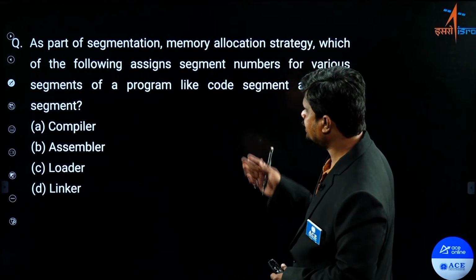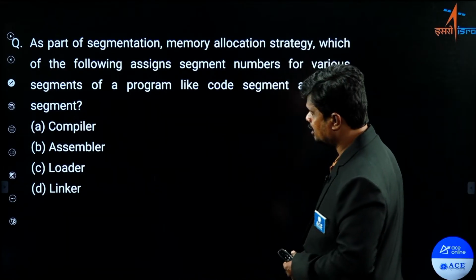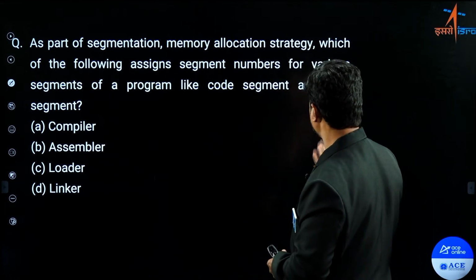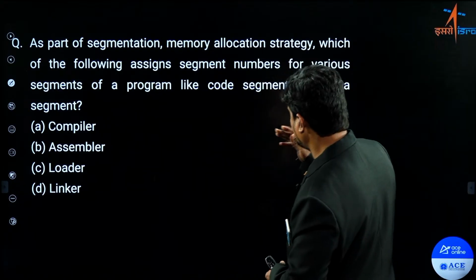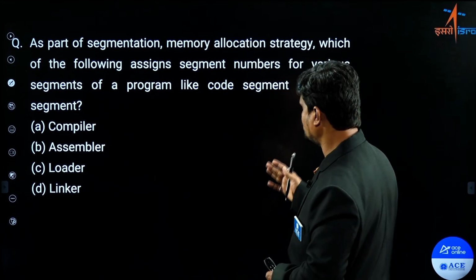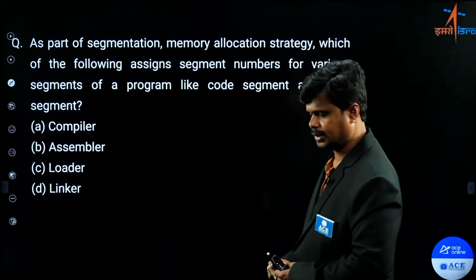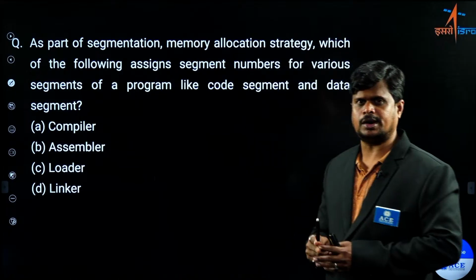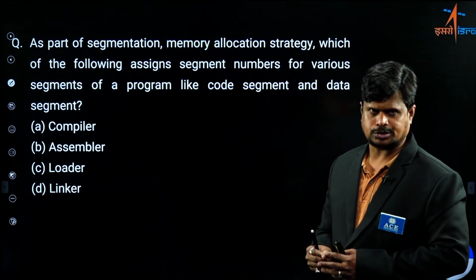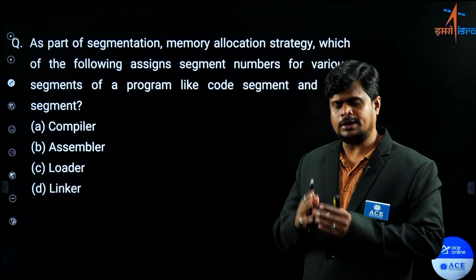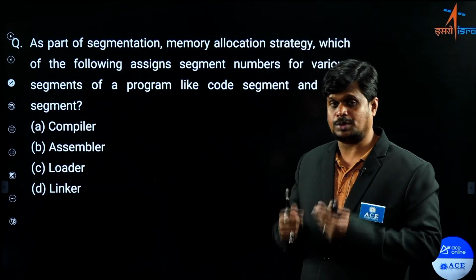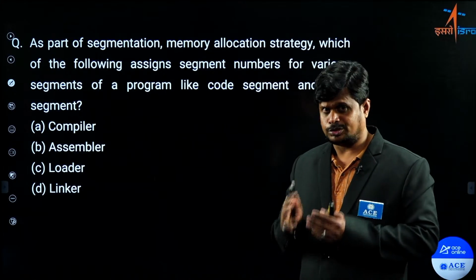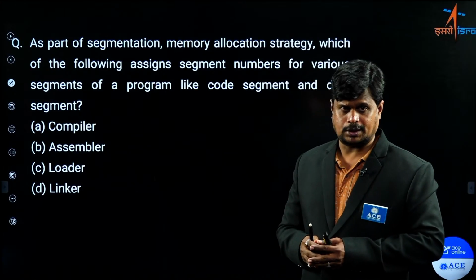As part of segmentation, memory allocation strategy, which of the following assigns the segment number for various segments of a program like code segment and data segment? You know that when a program is entered into main memory, it is called a process, right? When it enters the main memory, some main memory space is given to that process. That main memory space is divided into parts like code segment, data segment, correct or not?